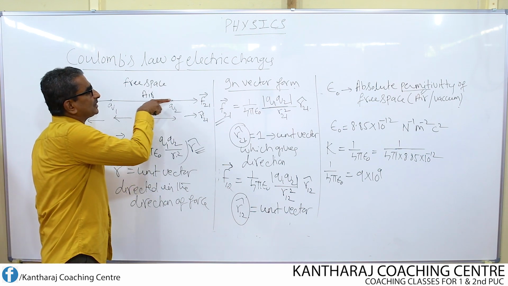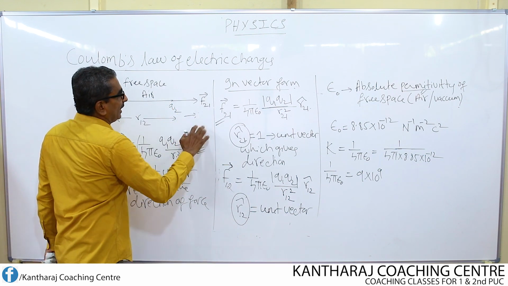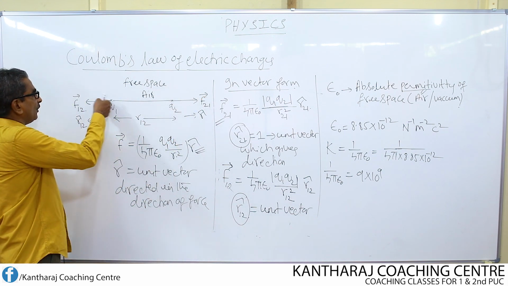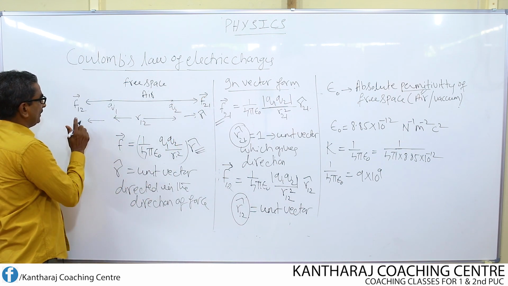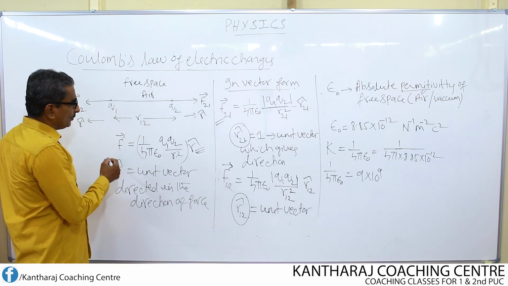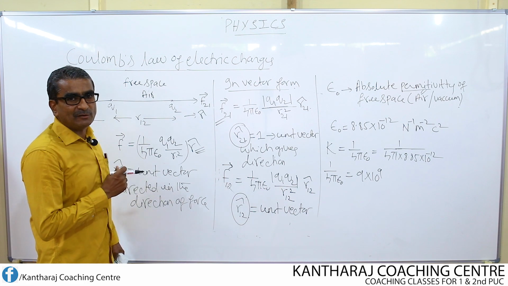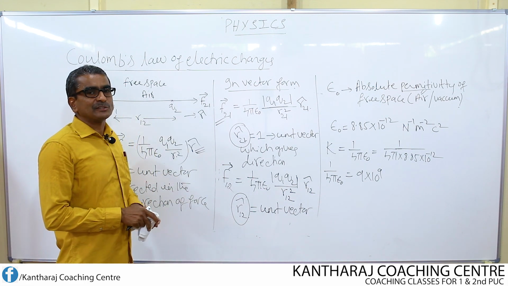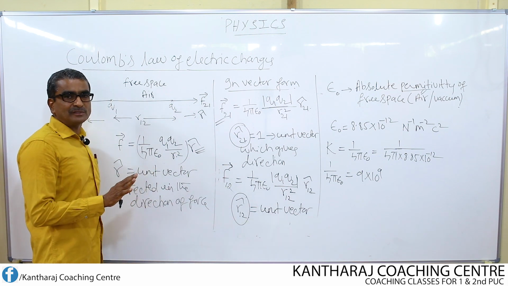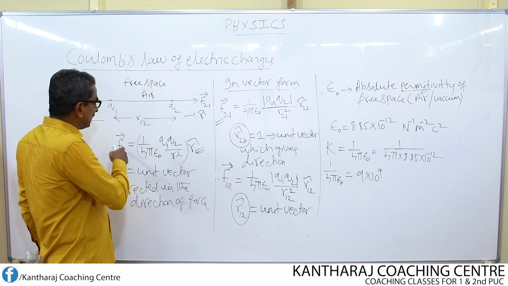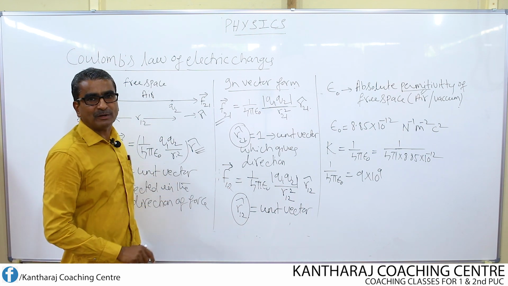Suppose you consider the force along this direction, then R cap will be along this direction. Suppose you consider force along this direction, then R cap will be along this direction. So this is how you write Coulomb's law in vector form if it is asked for 2 marks. Sometimes they may ask you to write Coulomb's law in vector form with no need to explain it, for 1 mark. For a 1 mark question, simply write this equation, no need to explain.